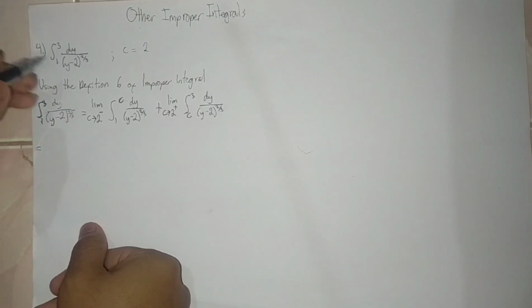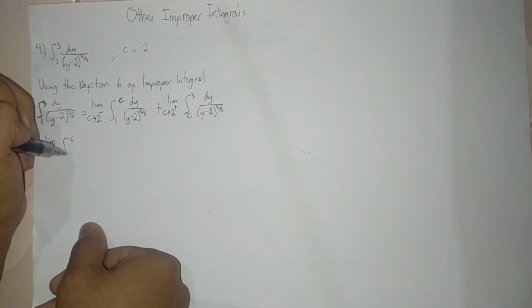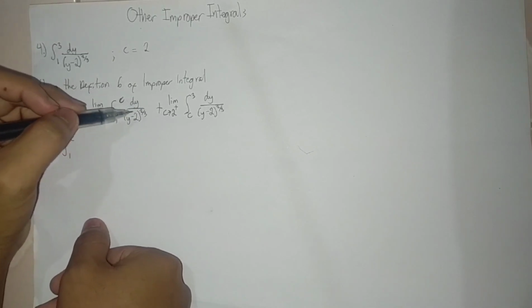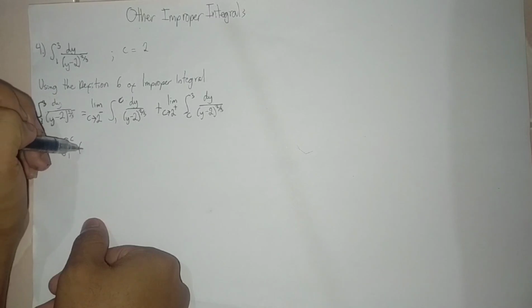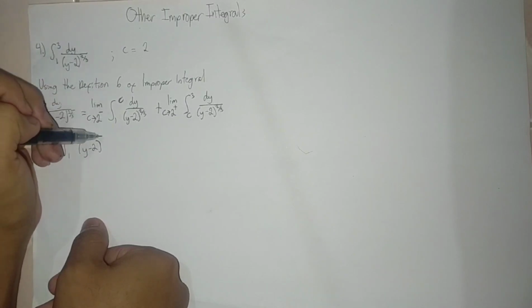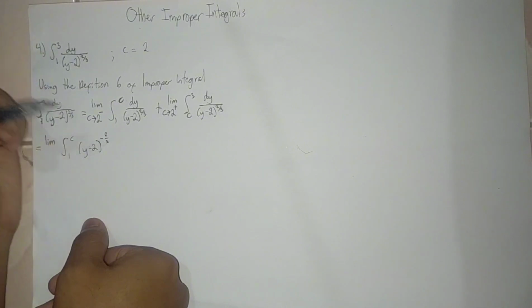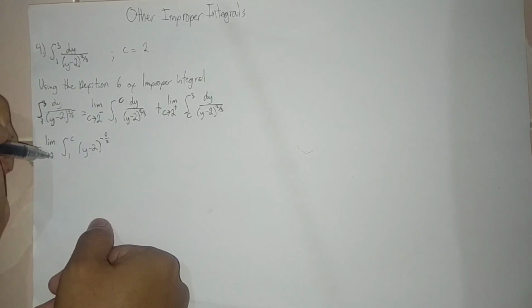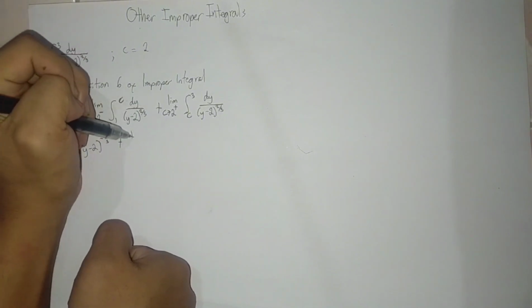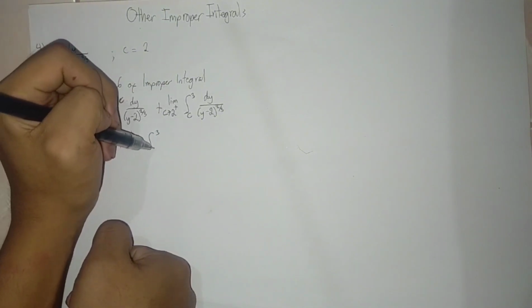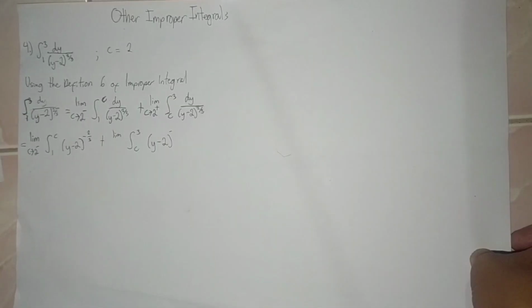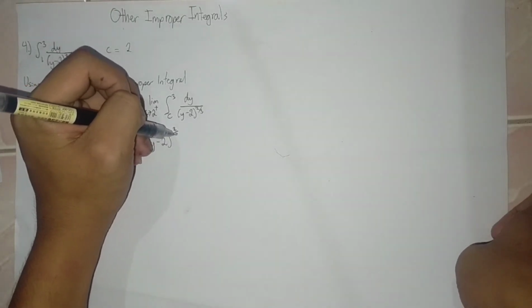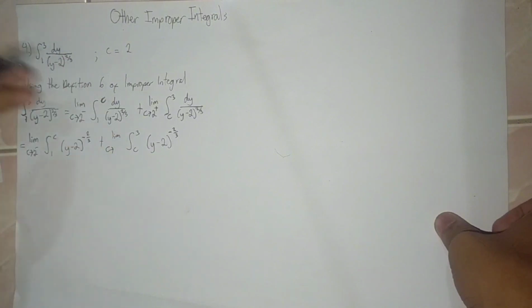So limit of the integral from 1 to c, then reciprocate this, so the quantity of y minus 2 and the exponent become negative, as c approaches 2 from the left, plus same here, limit of the integral of upper boundary 3, lower c, then y minus 2 to the power of negative 2/3, as c approaches 2 from the right.